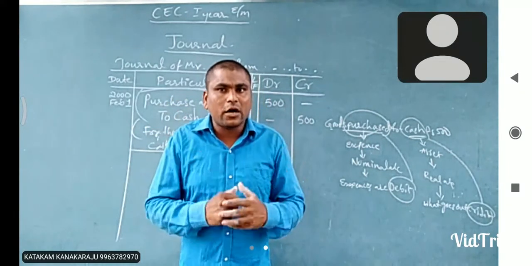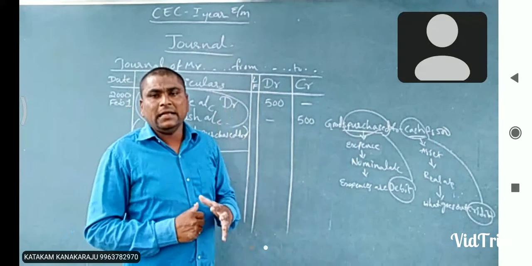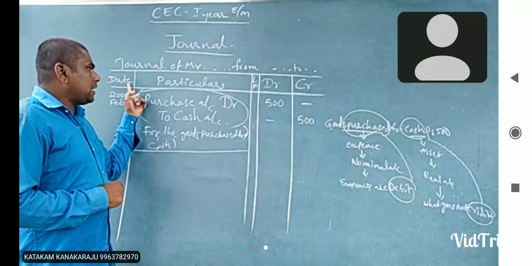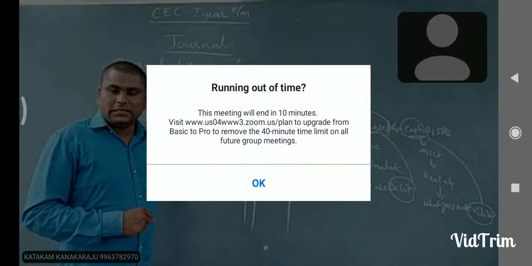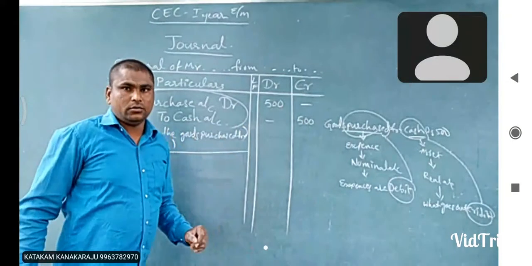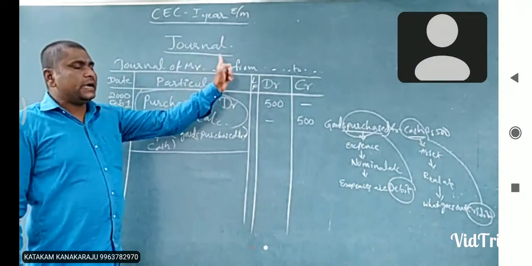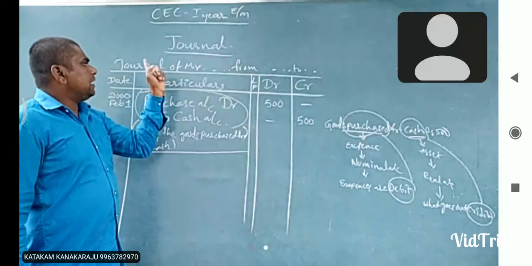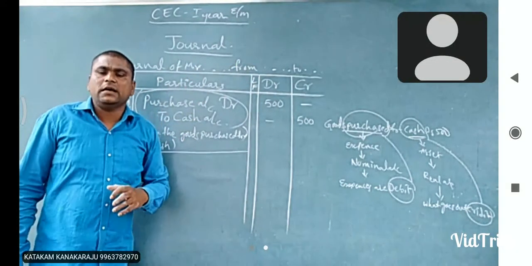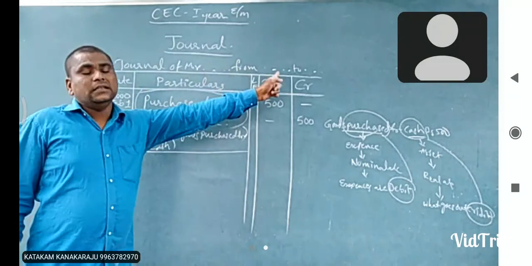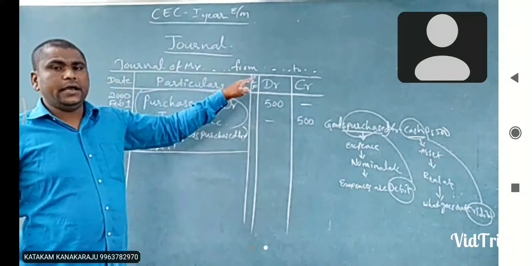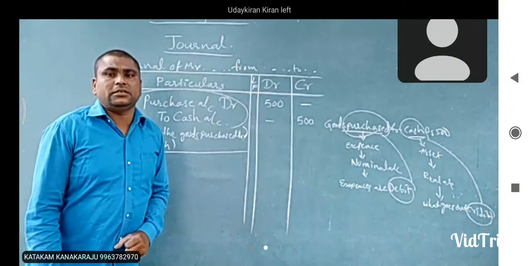And what is the format of the journal? A journal has 5 columns. What are they? The date column, particulars column, ledger folio column, debit amount and credit amount, okay. And we will mention the head of this journal: journal entries of Mr. XYZ, from where to where, which month to which month, we show in the head of the journal. The title of the journal is mentioned here. This is the explanation about the journal.